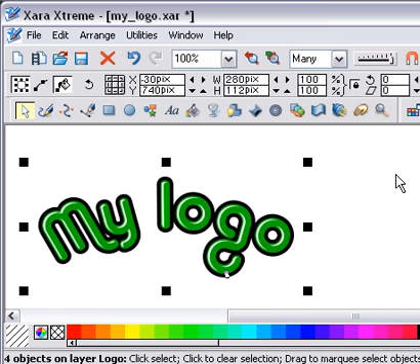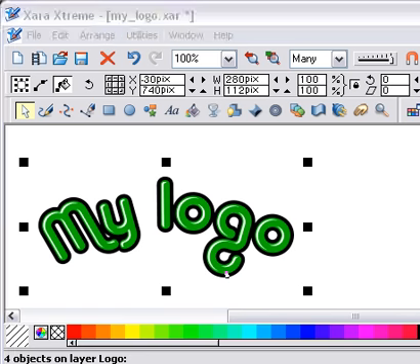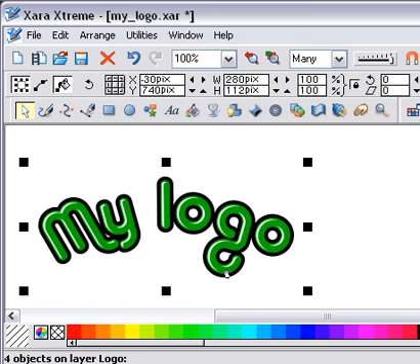That's fine. You then bring up your HTML editor of choice, Dreamweaver, whatever you want, and you import this into your beautiful web page, which is fine.